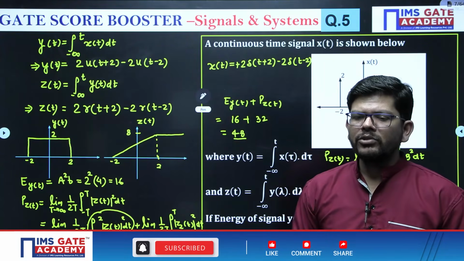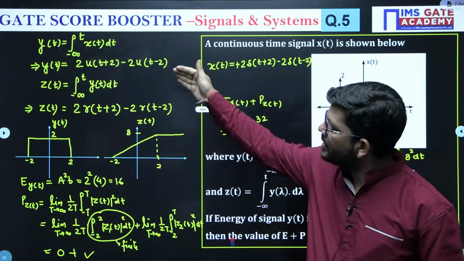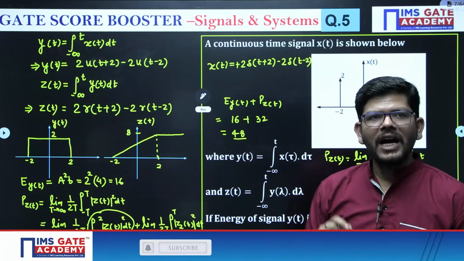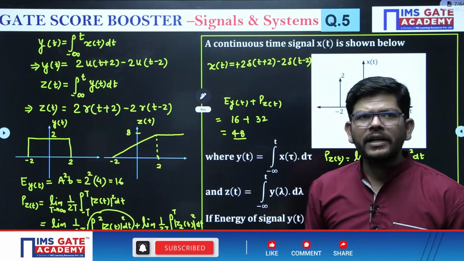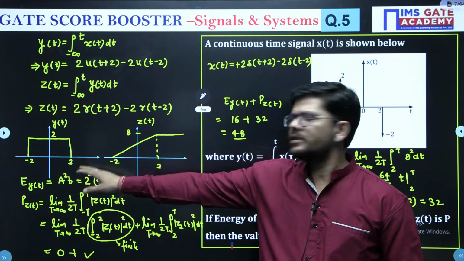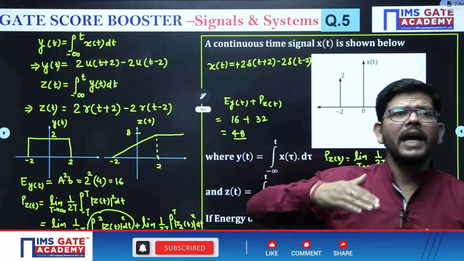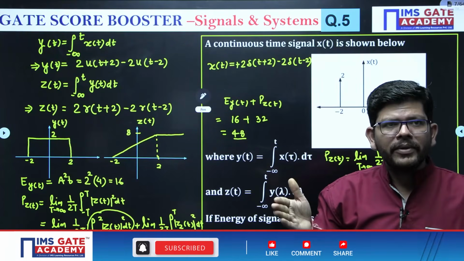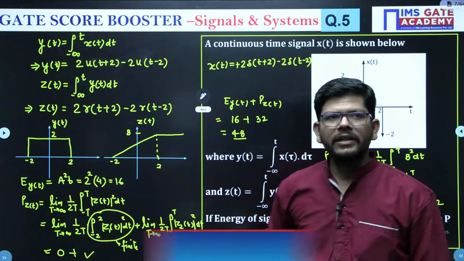Integration of impulse is step, and of step is ramp. By that we get y(t) and z(t). After getting y(t) and z(t), we have drawn the waveform. y(t) is a simple rectangular pulse, and we have to calculate its energy. The energy of a simple rectangular pulse is amplitude squared times the width of the signal for which it exists. You will get 16, right?